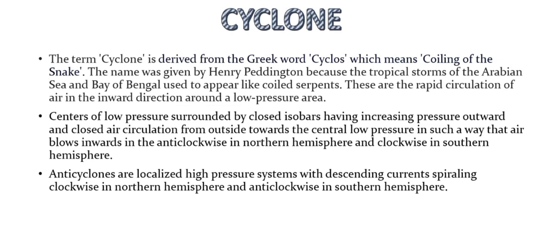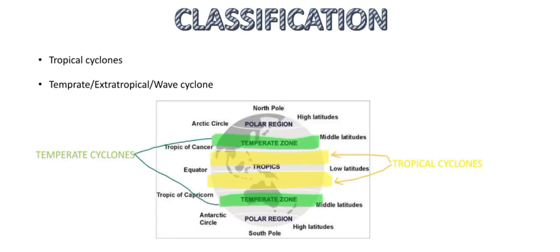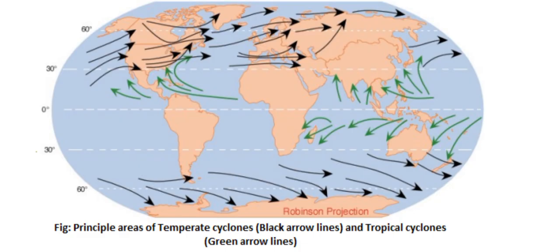Now let us look at the classification of cyclones. Cyclones can basically be divided into two types. First is tropical cyclones and second is temperate cyclones. Temperate cyclones are also called extratropical cyclones or wave cyclones. As you can tell from the name, tropical cyclones would occur in the tropical region and temperate cyclones would occur in the temperate region. Let us look at the difference between these two in detail.